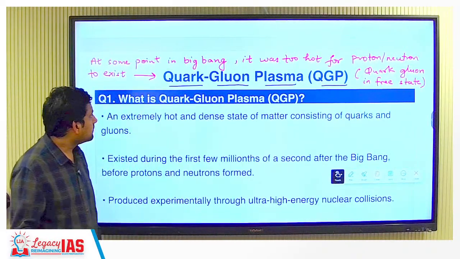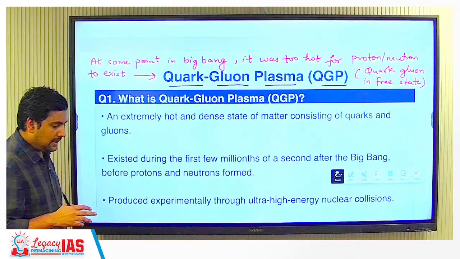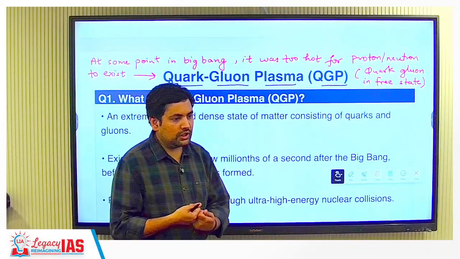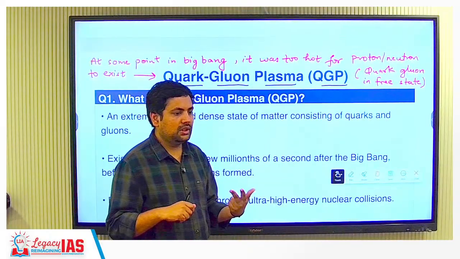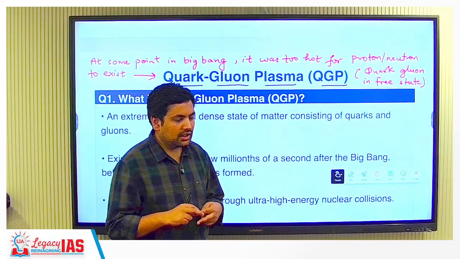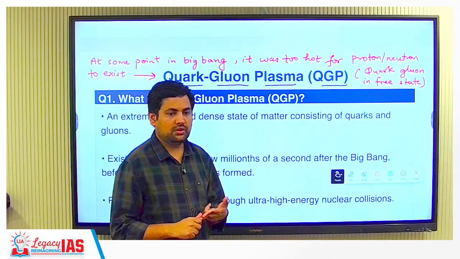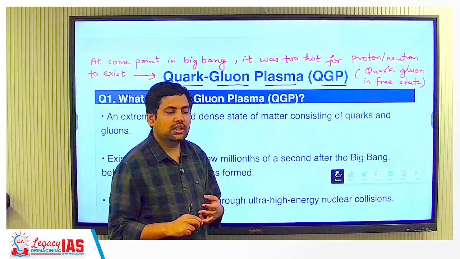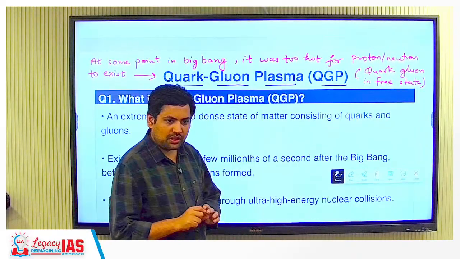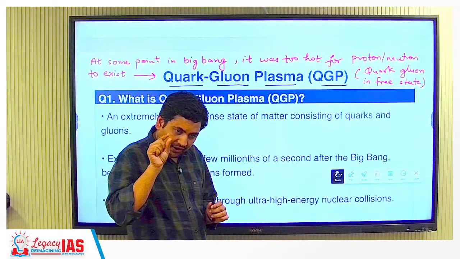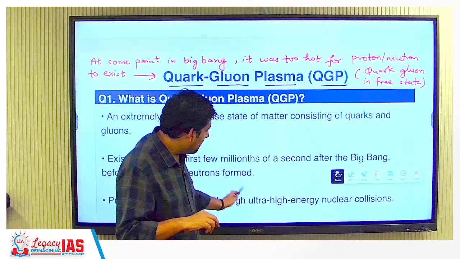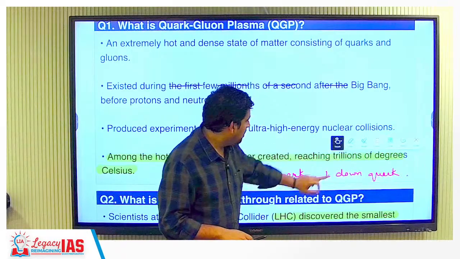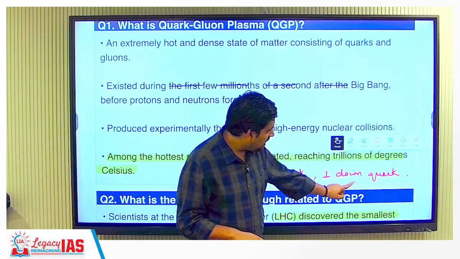Now what was happening? You know about proton, neutron, all these. Proton and neutron are actually not fundamental particles. There is something that makes up protons and neutrons also. Electron is a fundamental particle, but proton and neutron are not indivisible. If you take just a proton, it is made up of 2 up quarks and 1 down quark.